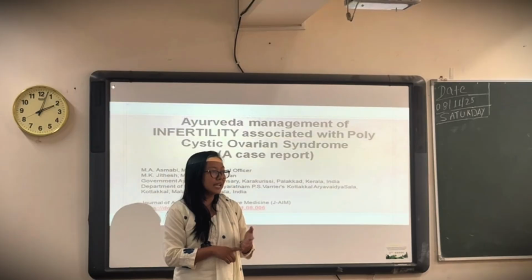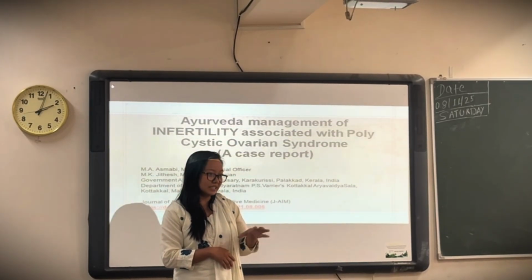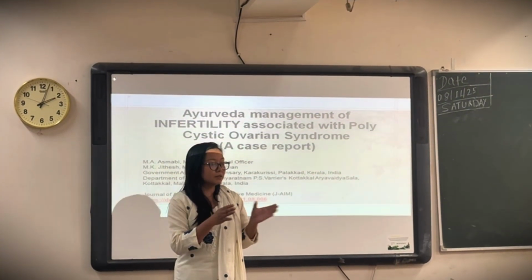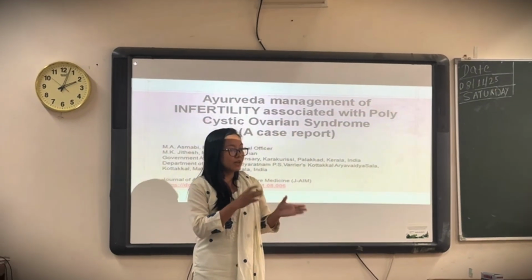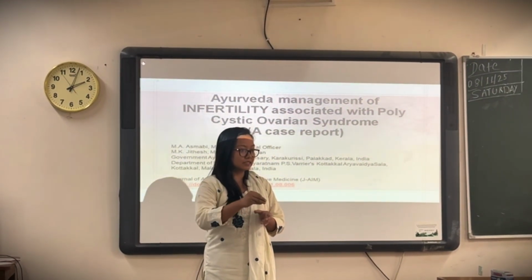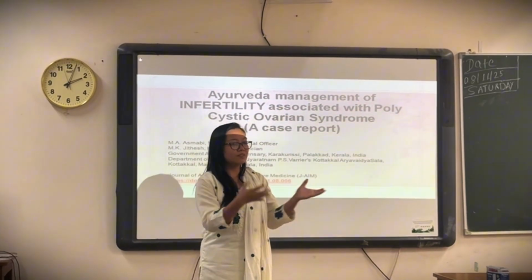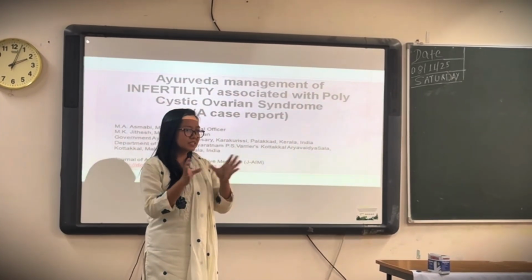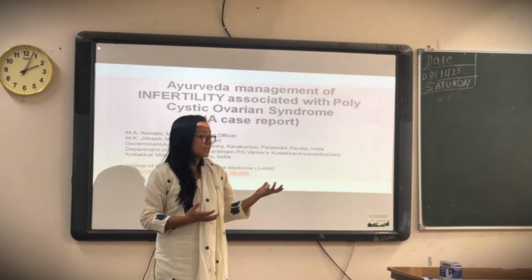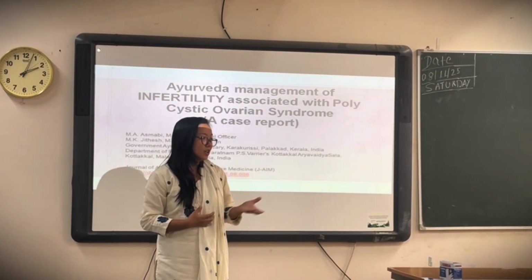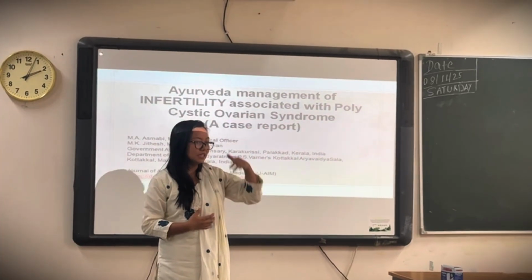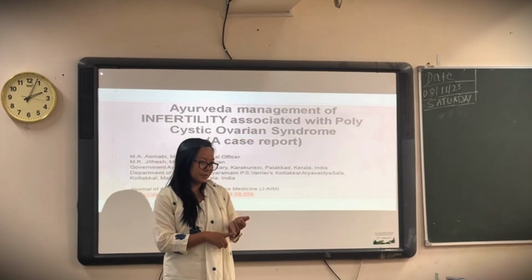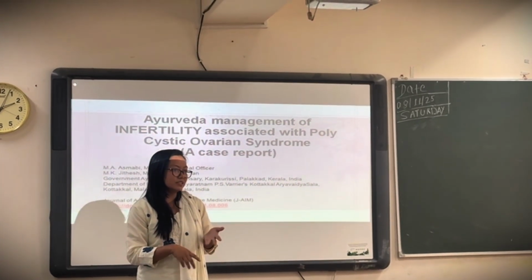Apan Vayu Dushti, and mainly Artav has an Agneya character. Pitta can also be Dushita. Pitta decreases. So Vata is Dushita, mainly Vayu, and Pitta gets decreased, and maybe in case of an obese patient, Kapha also gets Dushita. So Srotorodha may be there. There are various forms of patients which you will get in your practical. Mainly in my OPD, PCOD patients come with irregular periods and scanty menstruation.